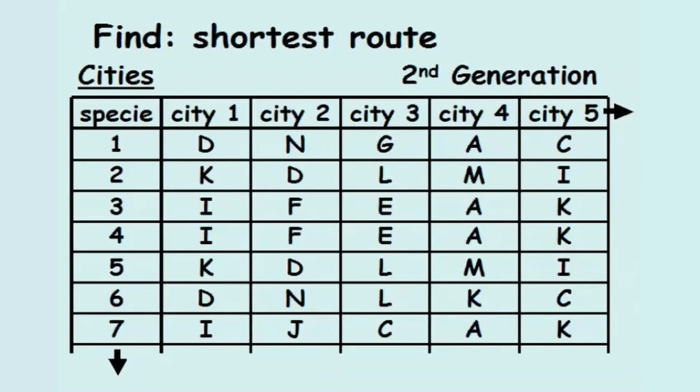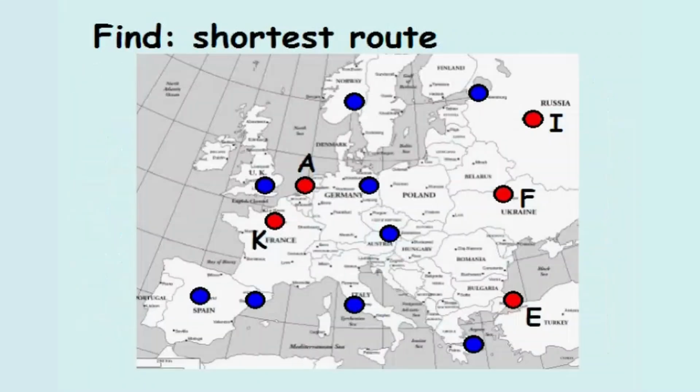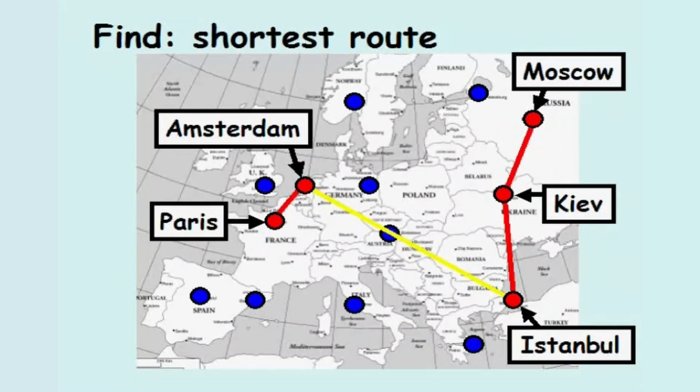Next, our second generation of species is created. As before, this table only shows the first 5 cities of the first 7 routes. One observation is that the first 5 cities of routes 3 and 4 are the same, which may suggest the distance between cities I, F, E, A, and K are close together. Indeed, Moscow, Kiev, and Istanbul are close, and Amsterdam and Paris are also close, but Istanbul and Amsterdam are not close.